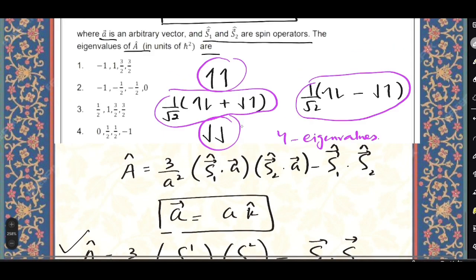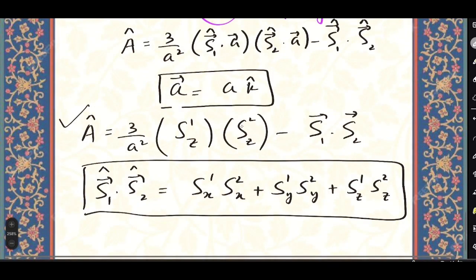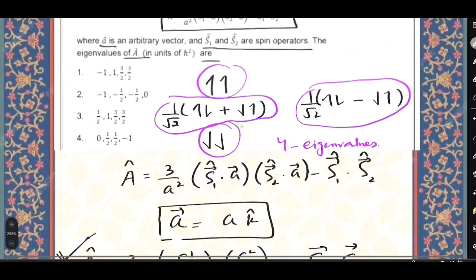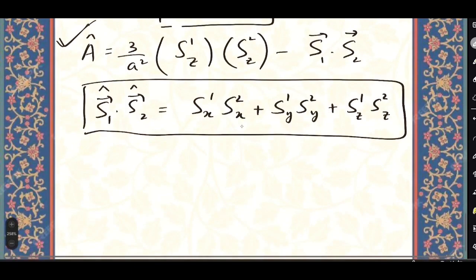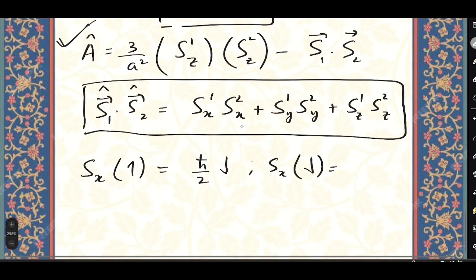states. Before operating this A on these four states, I will give a brief review of how these operators act. So we know Sx, if it acts on the up eigenstate, what will be the eigenvalue? It will be h cross by 2 down. Similarly, Sx operating on down state will be h cross by 2 up.